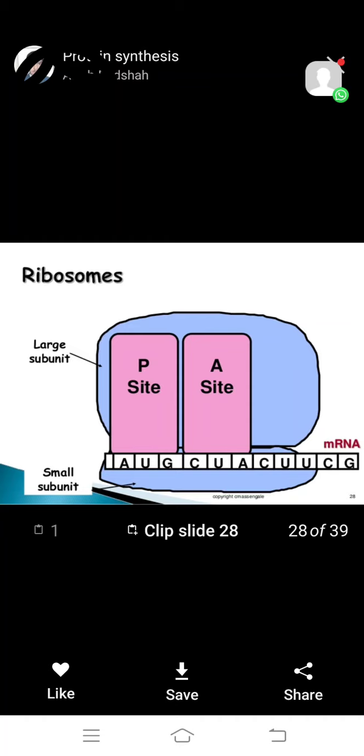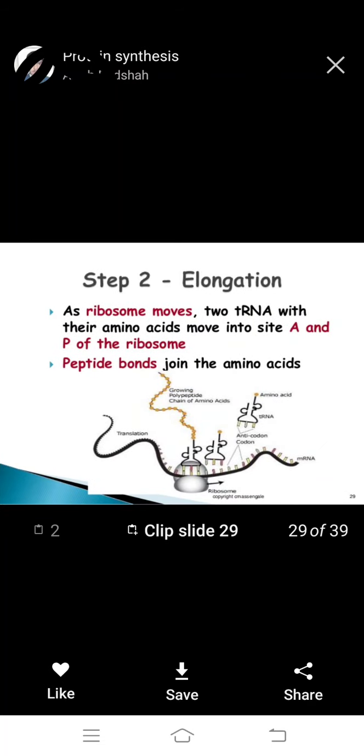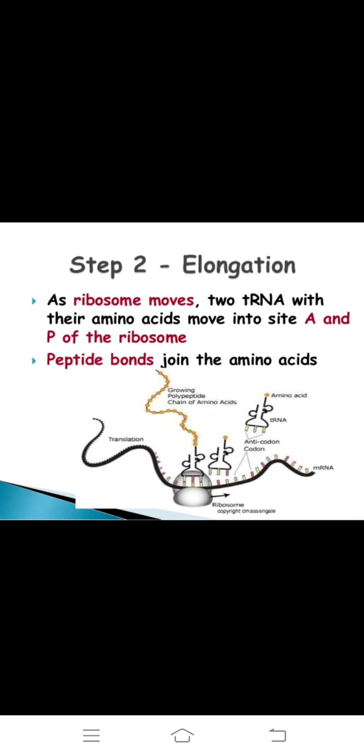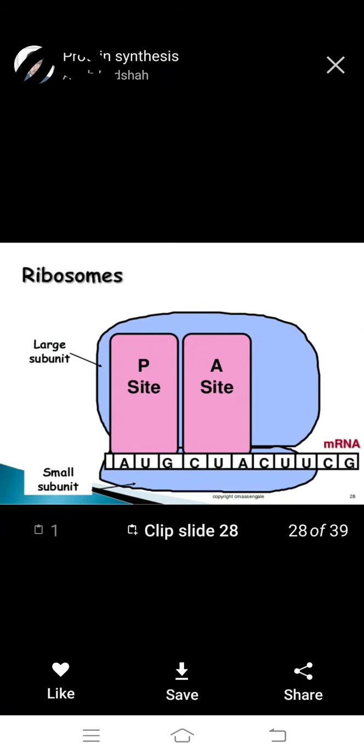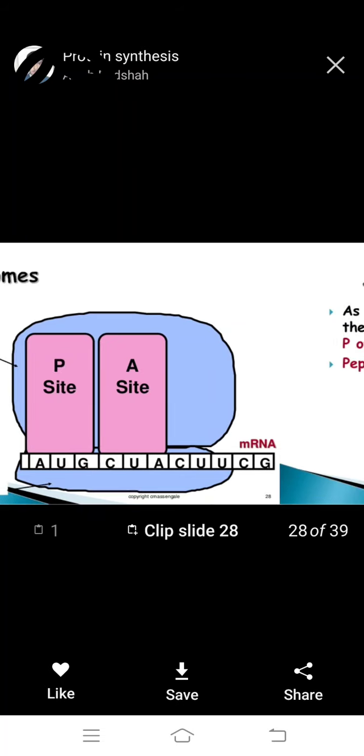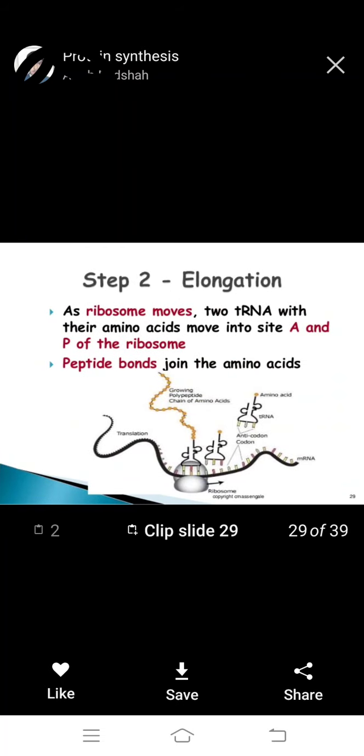P is the peptidyl site, the first attachment of the starting codon AUG with its anticodon. Next, step 2, elongation. Step 1 is the P site attachment of AUG, then the elongation process.